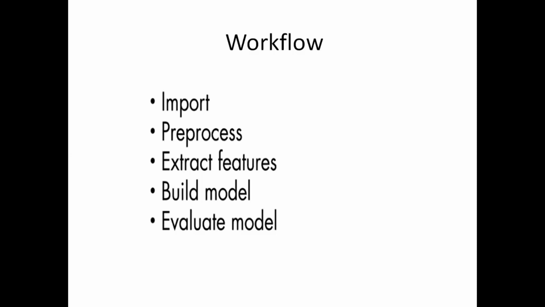So we try to extract some features from the raw data that will be useful for us in our classification model. So the third step is extracting the features. Then the fourth step is building the model. This is the model which is going to perform the classification task. So we build the model. That is the fourth step. And then the last and final step is evaluation of the model. We evaluate the performance of the model that we have built in step 4. So these are the steps that we will be following in building a model for classification.